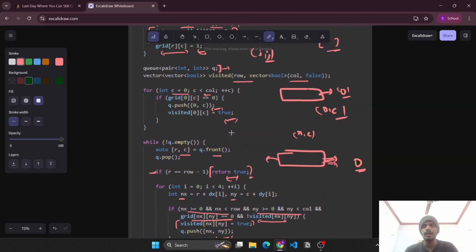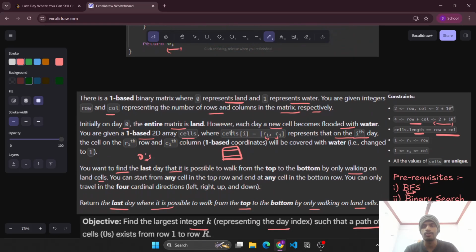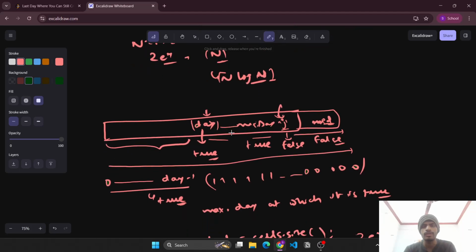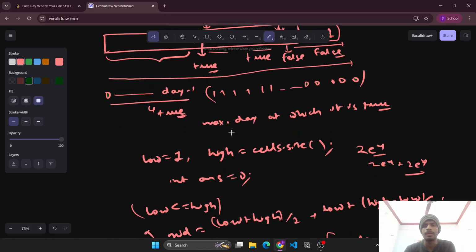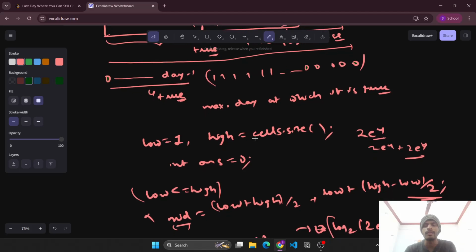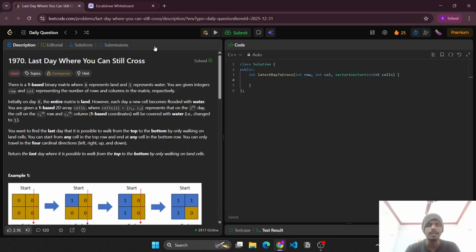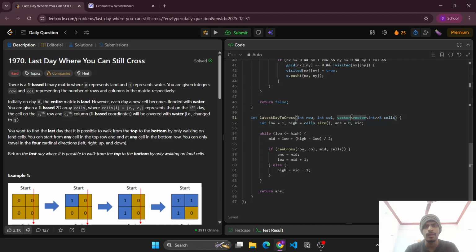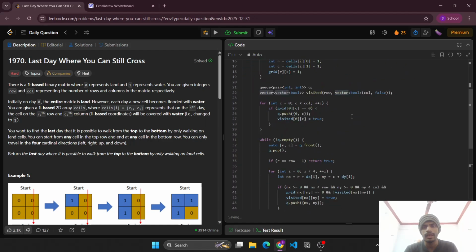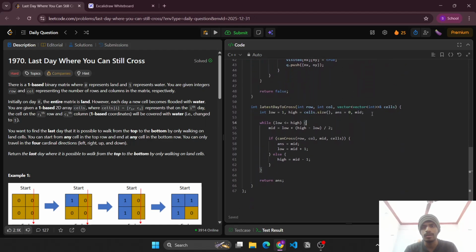So I hope the approach is clear, and now we analyze the monotonicity of the check function, and we saw we can apply binary search on this search space, and then we are able to simply solve this problem. Let's try to submit this code here as well. So this is the same code that we discussed. We have the binary search approach. Let's submit it and see.